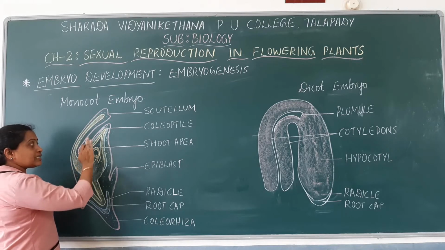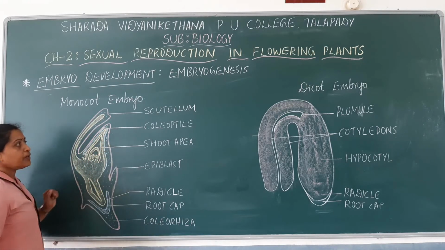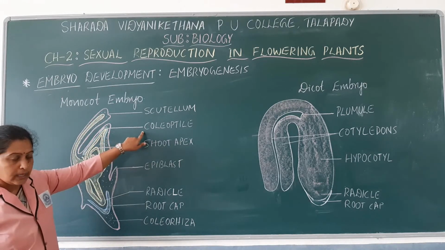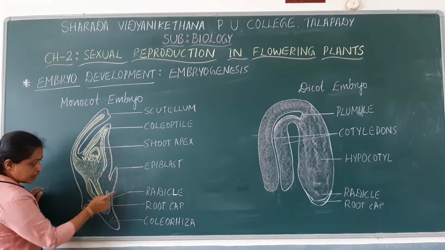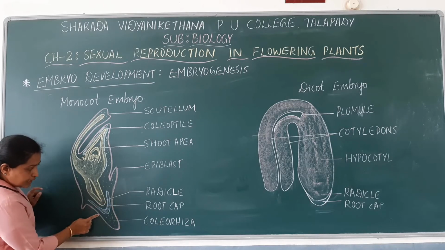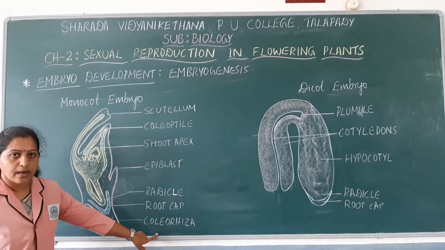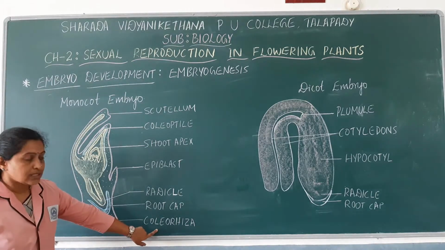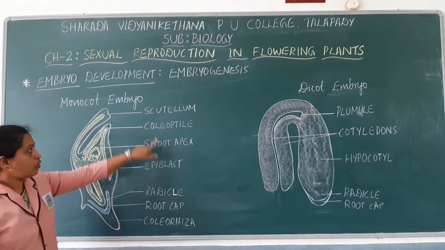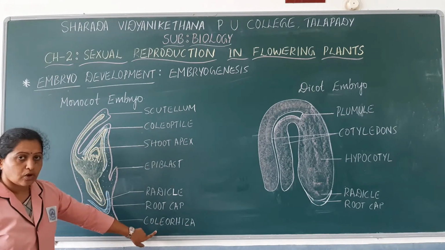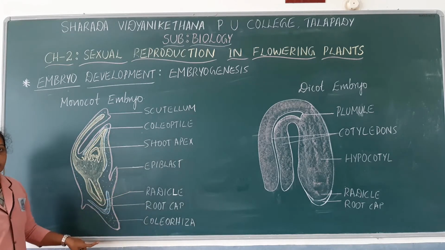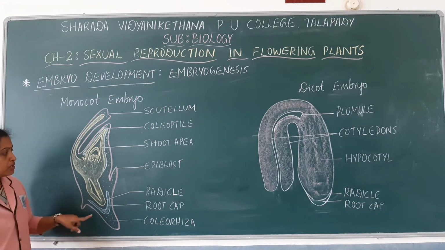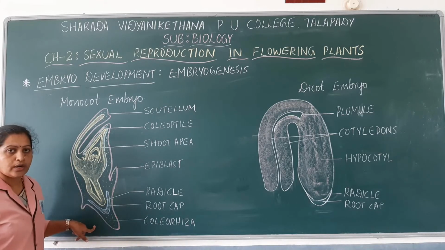The sheath that is covering the foliar structure, the plumule, is known as coleoptile, and the sheath that is covering the radicle is known as coleorhiza. Such structures are not found in dicot embryo. Coleoptile as well as coleorhiza are not present in dicot embryo. They are the characteristic features of monocot embryo. So this is the structure of monocot embryo.